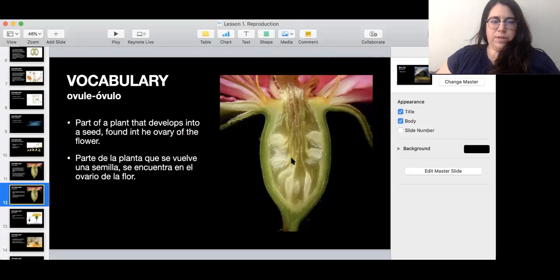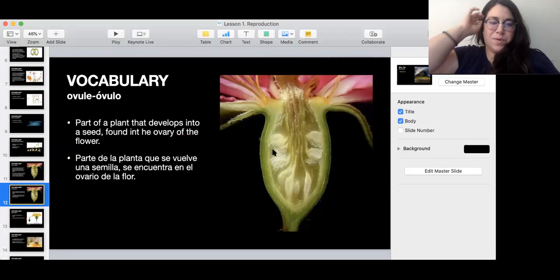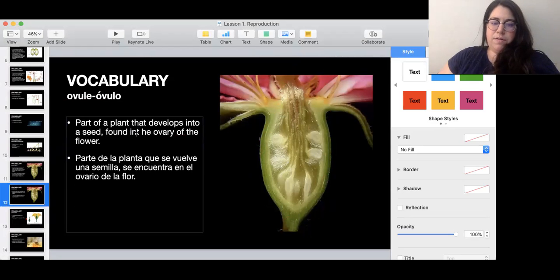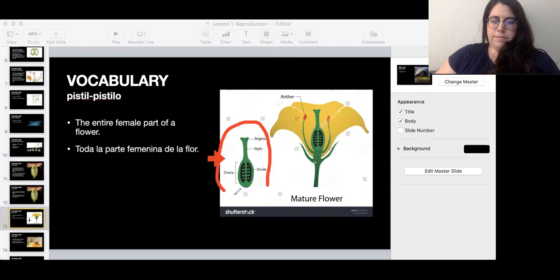Then ovule, sorry, that's my alarm, sorry. Okay, so an ovule is a part of a plant that develops into a seed, found in the ovary of the flower, over here inside here, okay? Pistil, the pistil, and let me show here, it's the entire female part of the flower. So all of this part that we find here, it's the pistil.